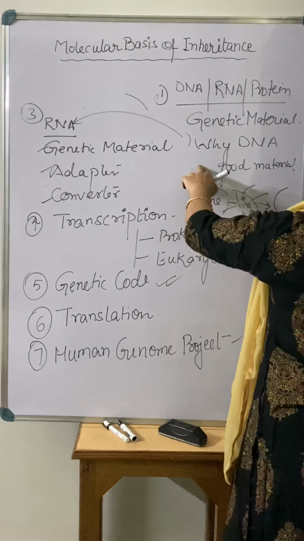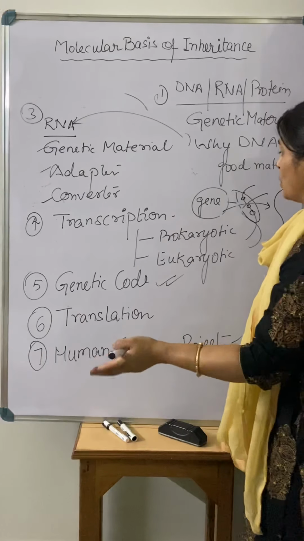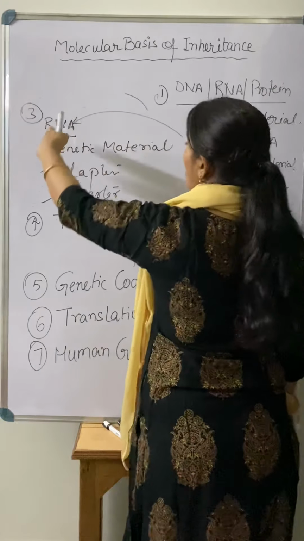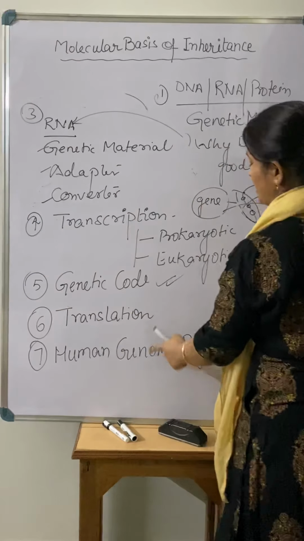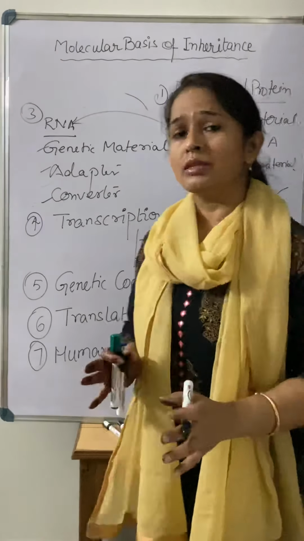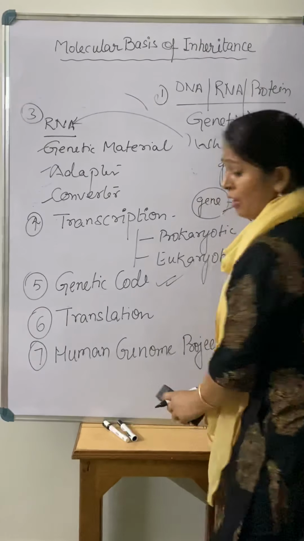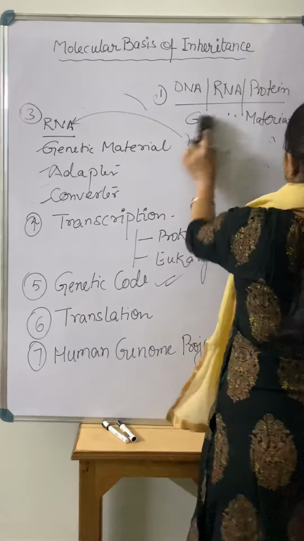After that, we will get to know the structure of DNA and why DNA is more suitable. Then we will study RNA structure and how it behaves, then the process of transcription, genetic code, translation, and the Human Genome Project. So these are the things that we will discuss in this chapter. Here we start with the first thing: the DNA and RNA words.